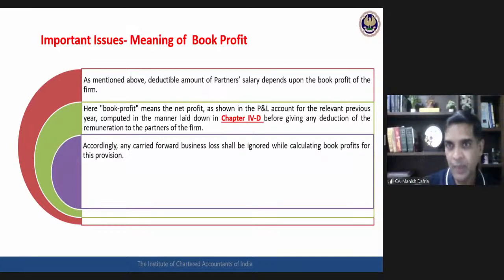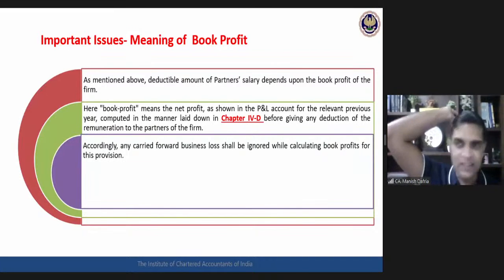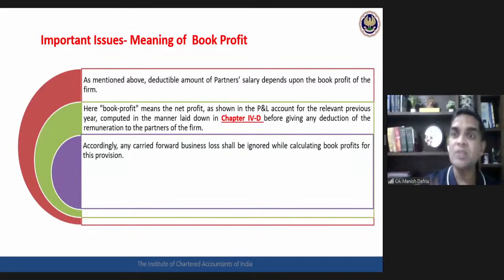Okay, now further clarities which will require: any carried forward business loss shall be ignored while calculating book profit, because book profit is as per chapter 4D. Adjustment of carried forward business loss is as per section 70, 71, 72 kind of thing. Okay, we are talking about chapter 4D provision. So any carried forward business loss is to be ignored while calculating book profit.